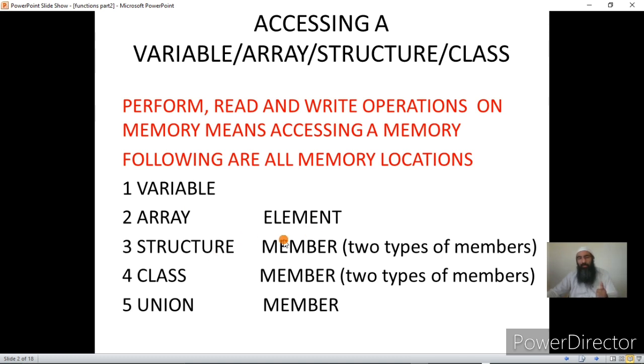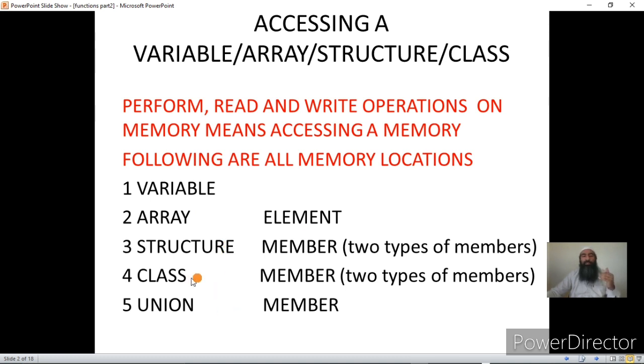Structure members, actually, are of 2 types in C++. One is what we call a data member, and one is a function member. What we have seen so far in the previous video lecture about structures, the members that I created were all data members. When I talk about accessing a data member, that means accessing a variable that has been declared within the structure, or accessing an array element that has been declared within a structure, or accessing a structure variable that has been defined within a structure. We have not taken this concept yet.